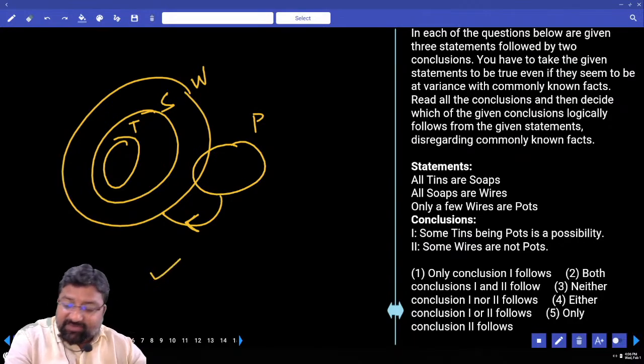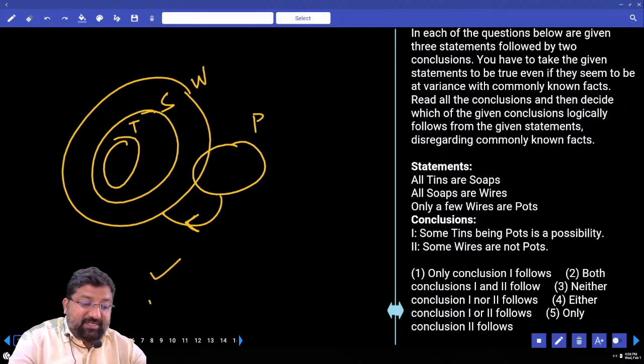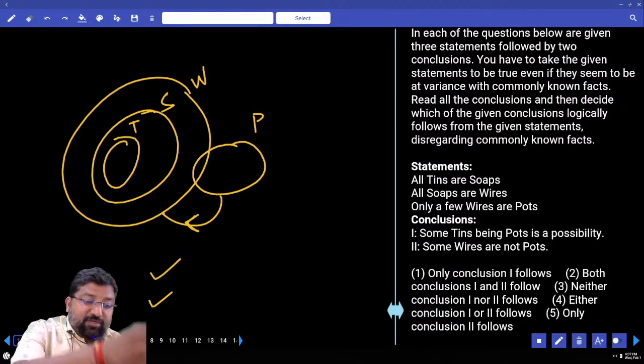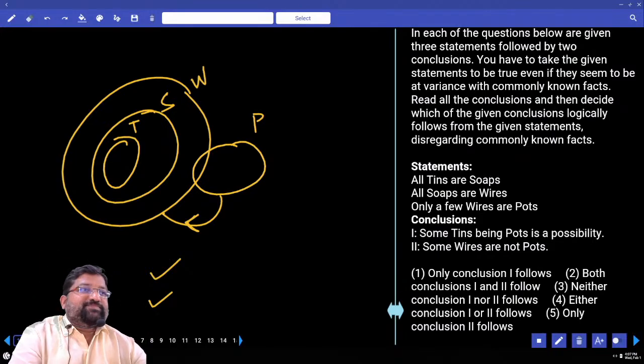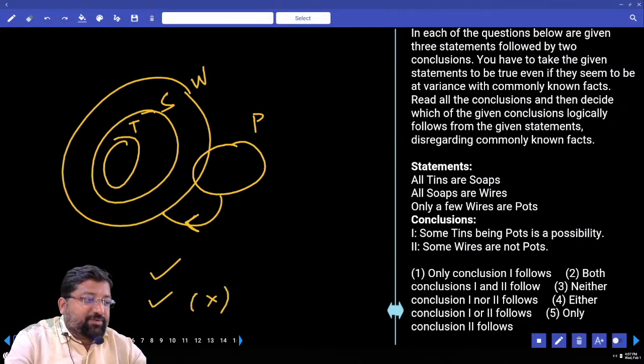Yes. Next one: some wires are not pots. Right, no? Some wires are not pots. What is the complementary? All wires are pots. Can all wires go inside pot? No. Only pot can go inside wire, but wire cannot go inside pot. Complementary wrong, original conclusion right. What's the answer? Both 1 and 2.